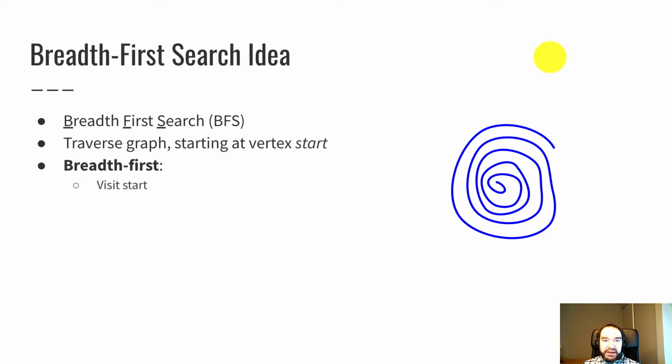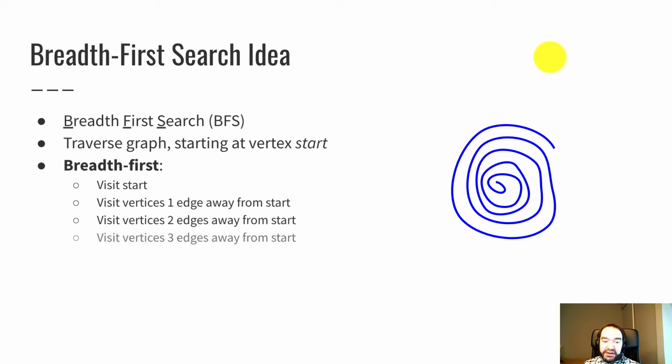The breadth first search idea is that you first visit the start vertex, then visit all the vertices one edge away from the start, then all the vertices two edges away from the start, then three edges away from the start, and that pattern continues until you've visited every vertex in the whole graph.